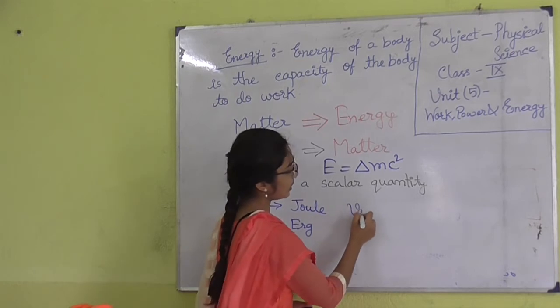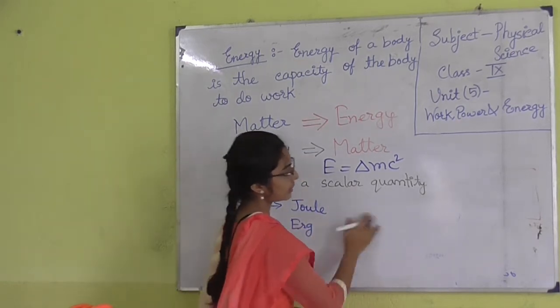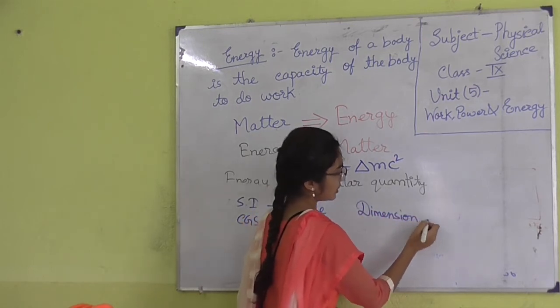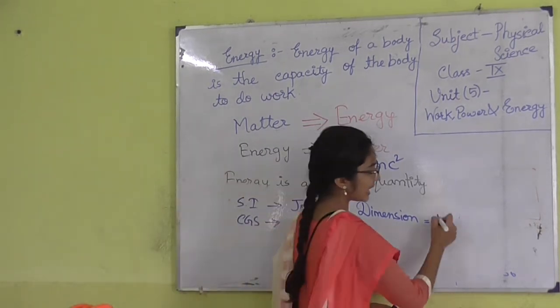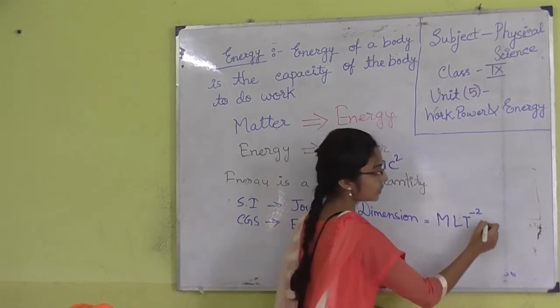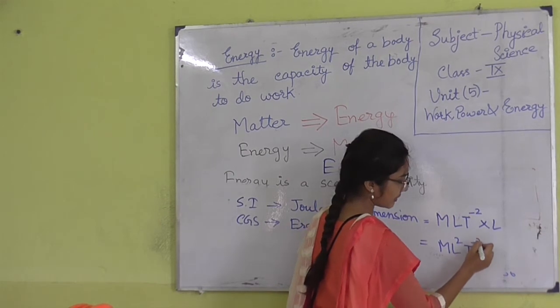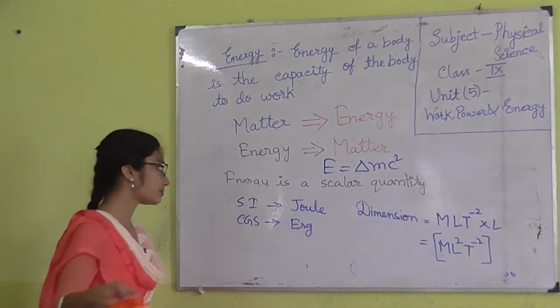Next is the dimension of energy. Its dimension is also the same as work done. Work done is force into displacement, so M L square T to the power minus 2 is the dimension of energy.